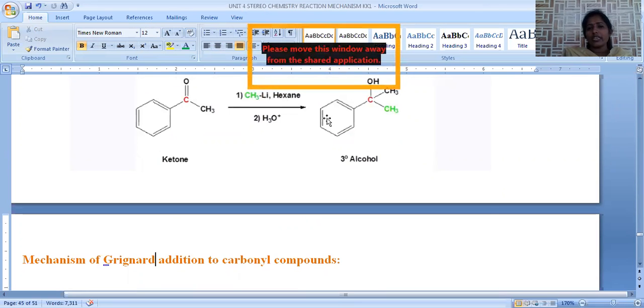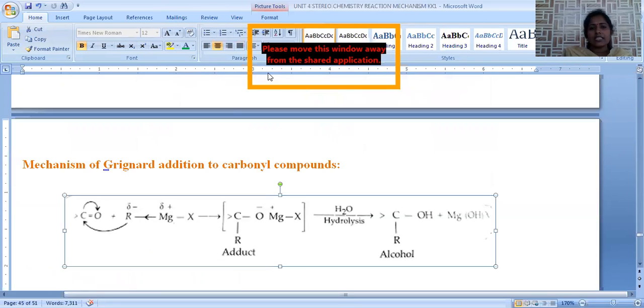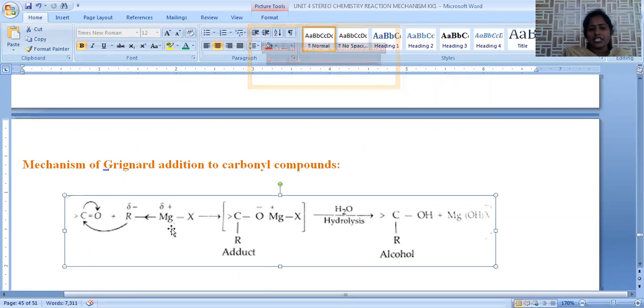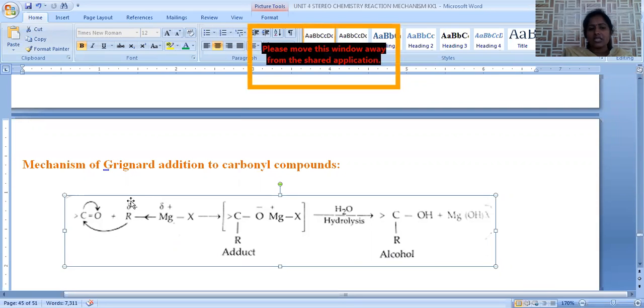So these are a few examples of Grignard addition to carbonyl compounds. We have to take either an aldehyde or a ketone for the reaction. Now, let us see the actual mechanism involved. When the carbonyl carbon is treated with RMgX, the R group is negatively charged and magnesium is positively charged, because metal always acquires positive charge and the bonded electrons are shifted towards the R group. Hence, it exists as R minus, a negatively charged alkyl group, attached to the carbonyl carbon.